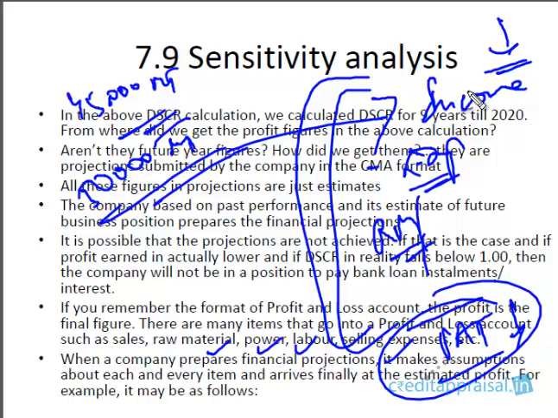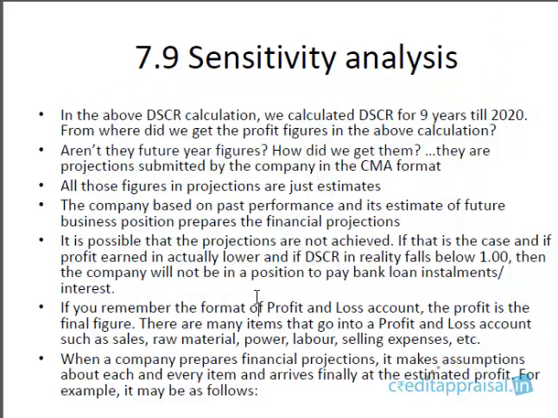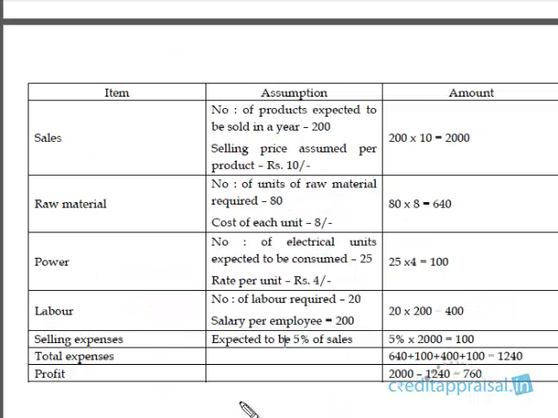So if the actual scenario is in contradiction to the assumptions considered, either on the income side or on the expenses side, either the income comes down or the expenses go up, profitability will be adversely affected, and thereby your profit will come down, and accordingly your DSCR will come down. So the projected DSCR, since DSCR is nothing but a calculated figure, there is a possibility that it could not be achieved. Why could DSCR not be achieved? The assumptions underlying the preparation of financial projections might not hold good. Is this point clear? If, for example, the company arrived at this profit 760,